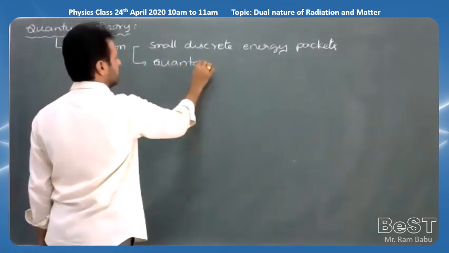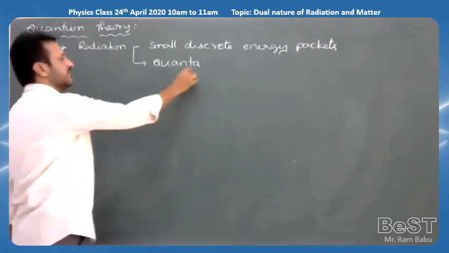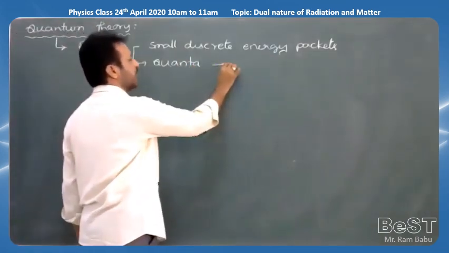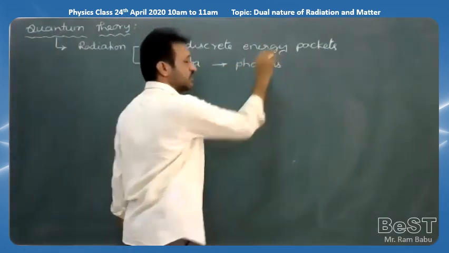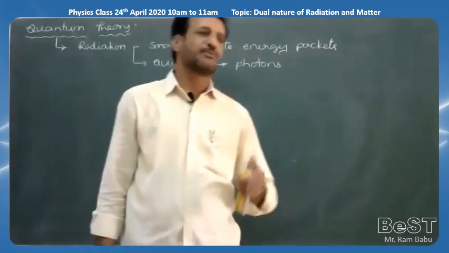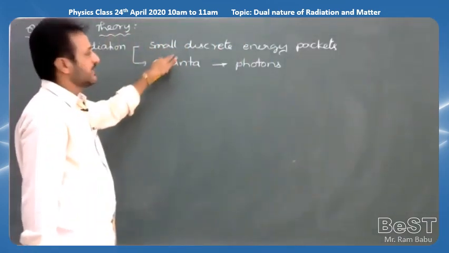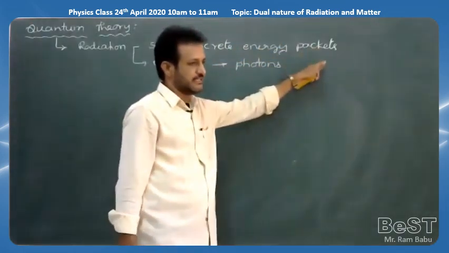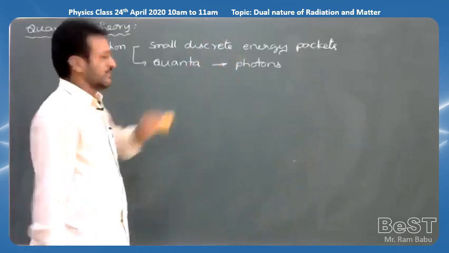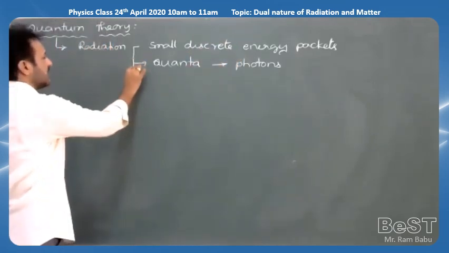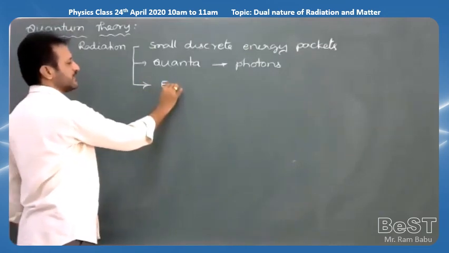Quantum is singular and quanta is plural. These quanta are also called photons. Quantum, singular, is nothing but a photon. So light travels in the form of very small and discrete energy packets, and each packet is called a quantum or photon. And whenever the quantum travels along a straight line, the energy of each quantum is equal to